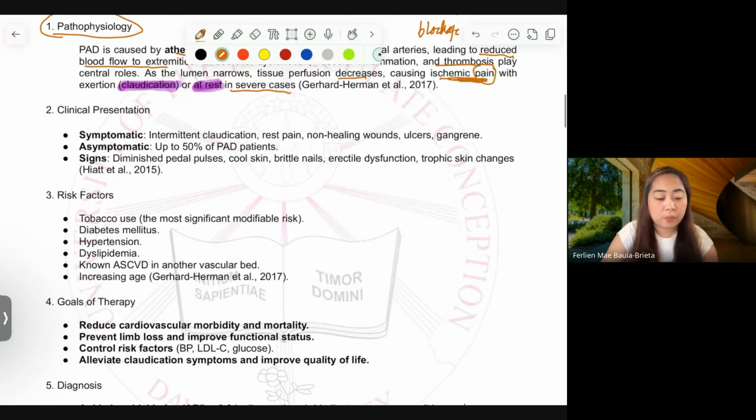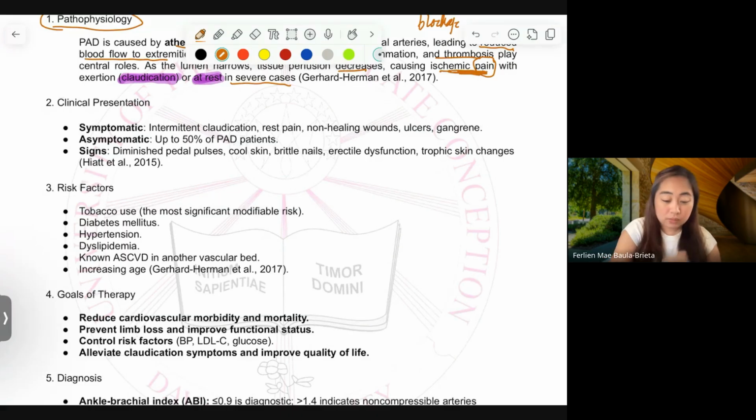These are the clinical presentations. Up to 50% is asymptomatic, but when it becomes symptomatic, there's intermittent claudication or pain at rest. Also, again, I've mentioned a while ago, non-healing wounds can lead to ulcer, can lead to gangrene.